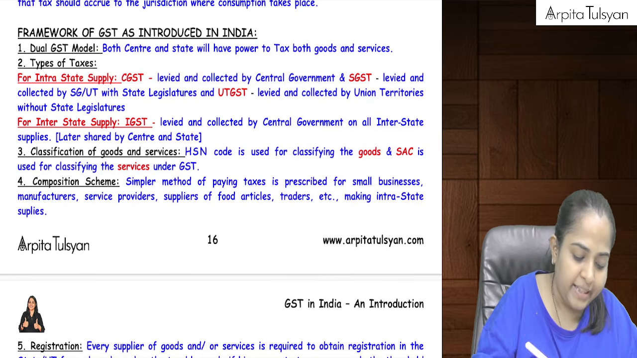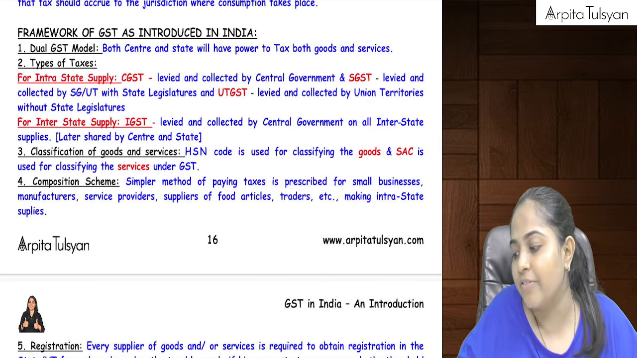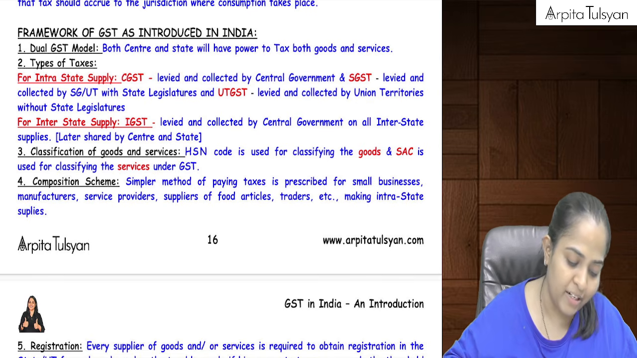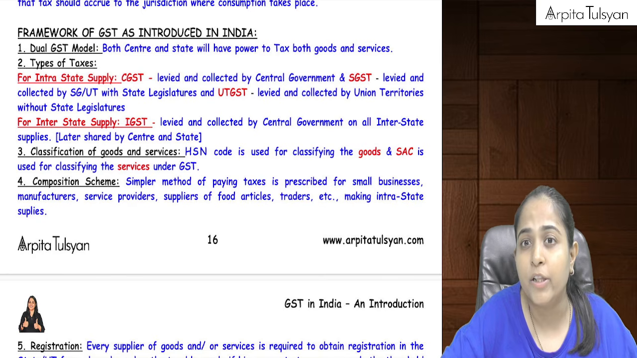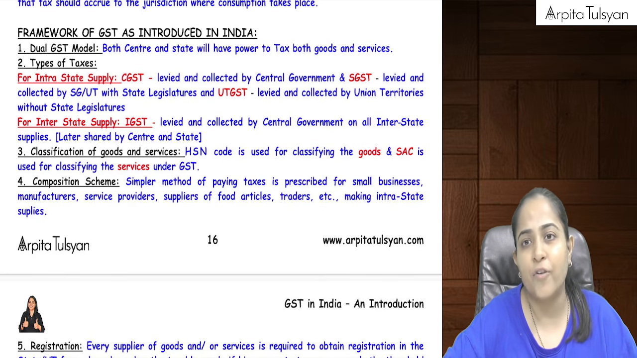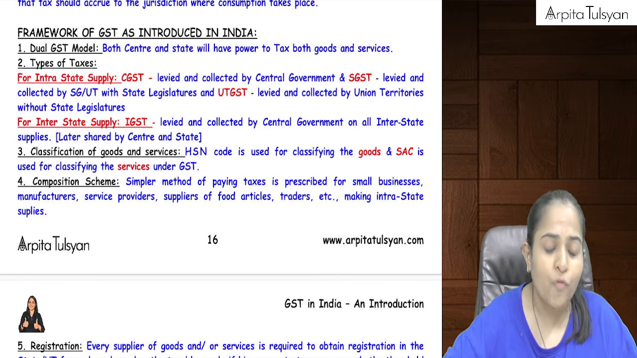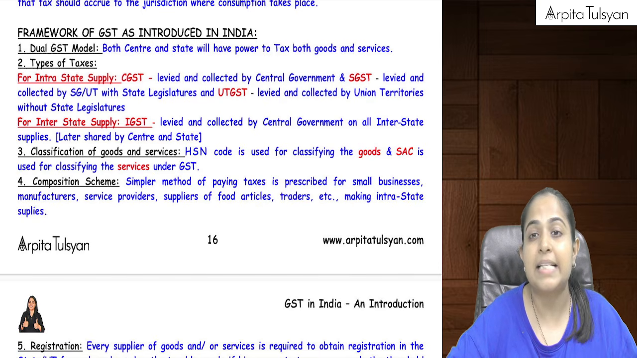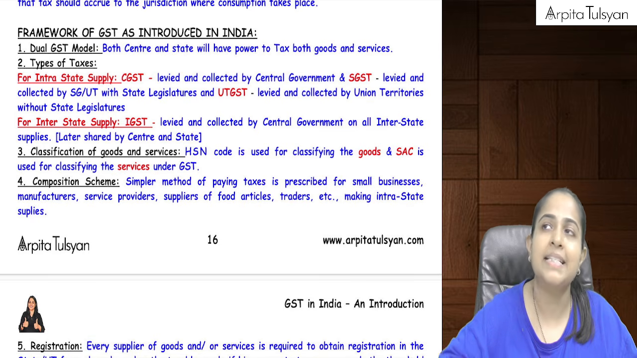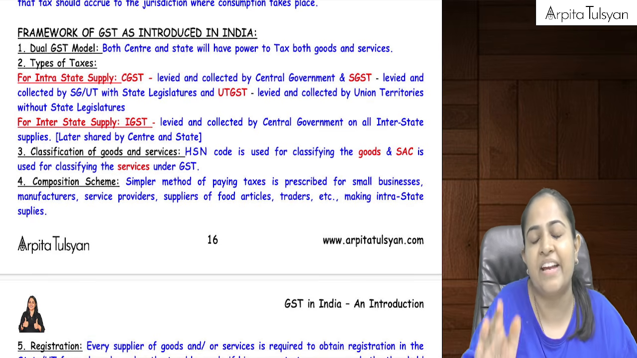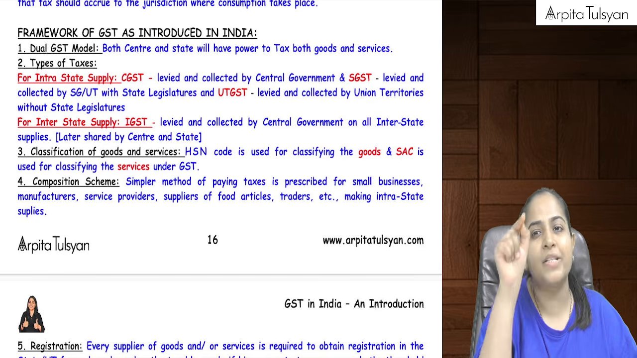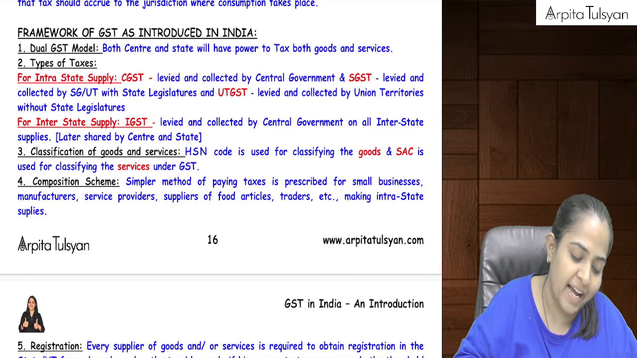Now ma'am, how will taxes be levied on goods and services? Are the rates of taxes the same on all goods and on all services? No. The rates of taxes differ from goods to goods and from services to services. So the government has classified the goods and classified the services, and besides every goods and every category of services, they have prescribed some percentage, some rate of tax.